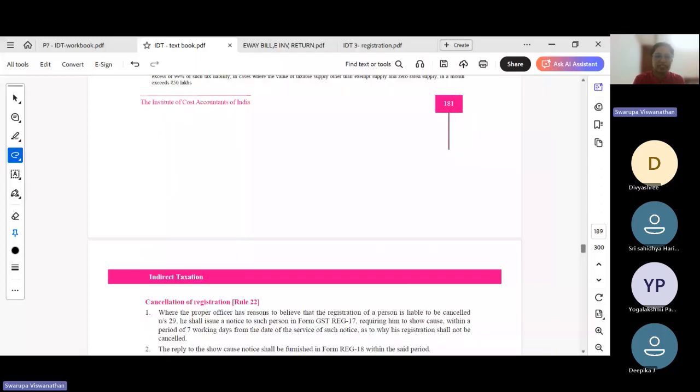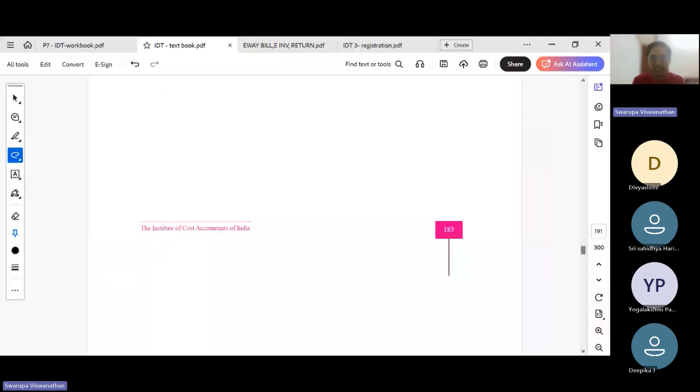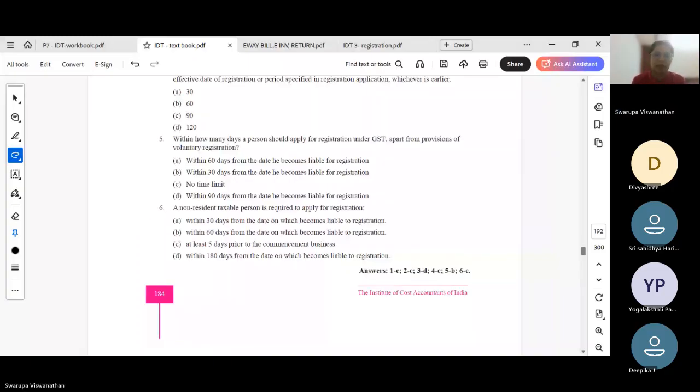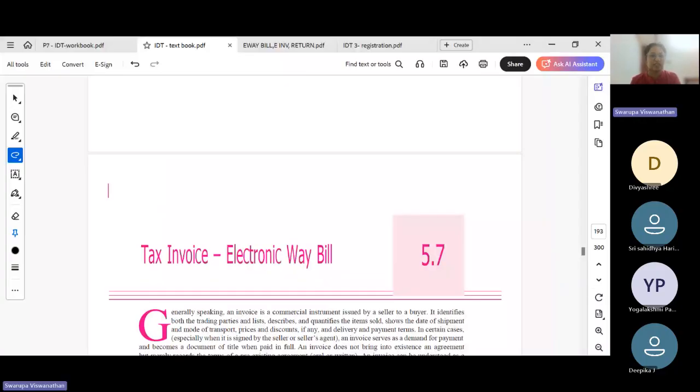Okay. That is the procedure. Procedure for cancellation is not very important at inter level. You can just have an overall idea of what is the procedure for cancellation of registration and revocation of cancellation. Is it clear? Now shall we go to the next topic? Any questions? Next we go to e-way bill and